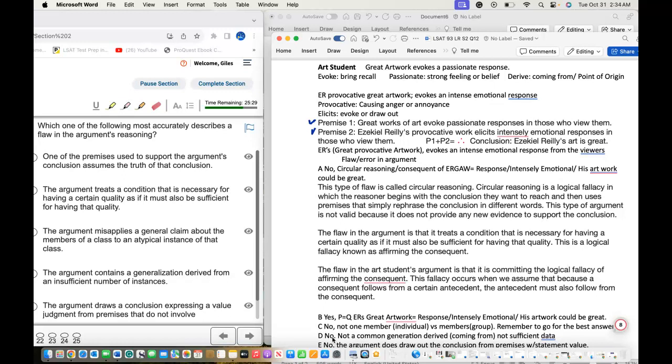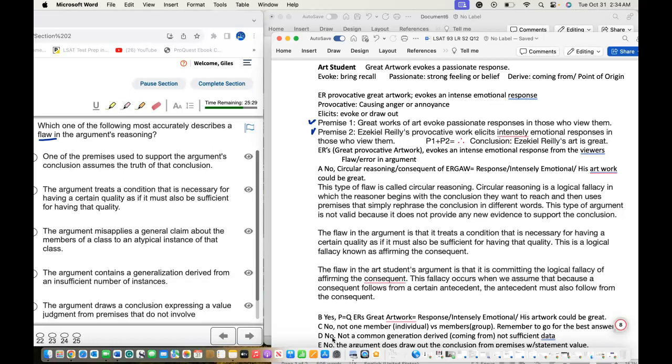We're going to say no at this moment, because we're looking for the flaw, which is the error that more accurately describes the conditioning. For this flaw, it's more of a circular reasoning, as Reilly's great artwork and the intense emotional response to his artwork could be great.